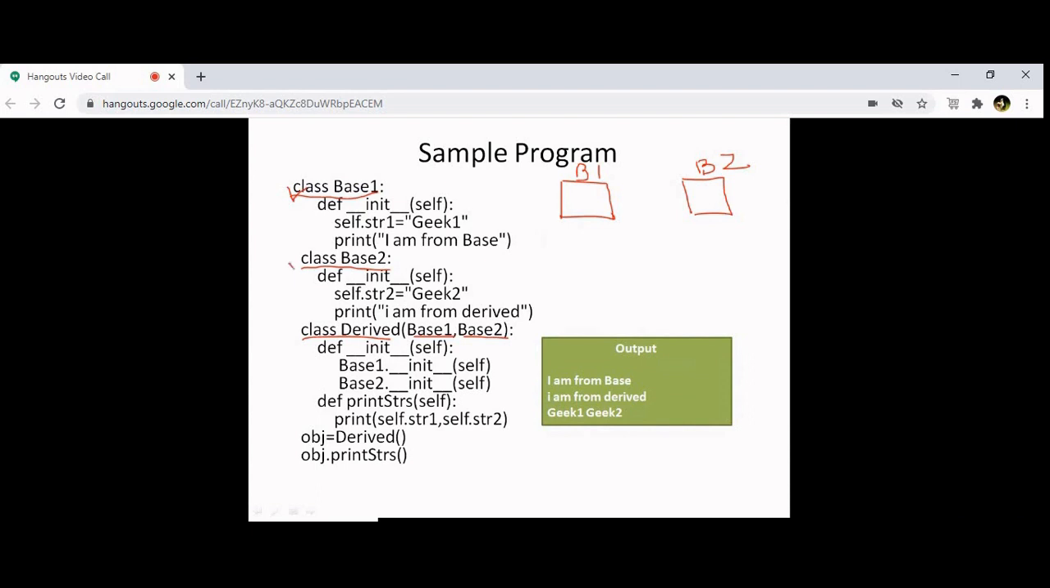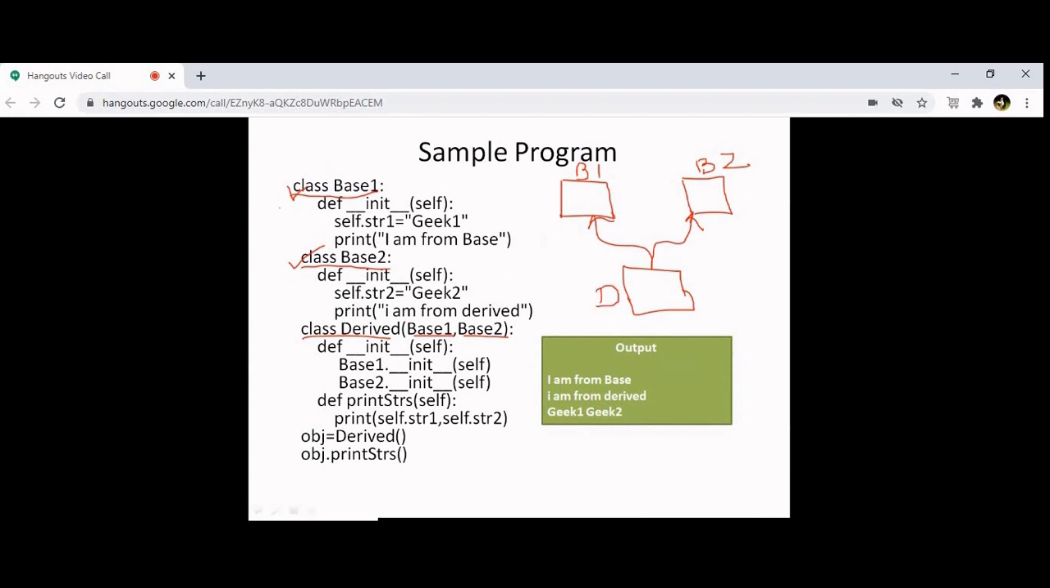Class base 1, class base 2. Now I'm telling class derived, which is derived from base 1 and base 2. So I have one more class called derived. This derived is derived from base 1 and base 2. Till here it is clear? Yes, sir. All of you? Okay, good. Now you observe the methods.